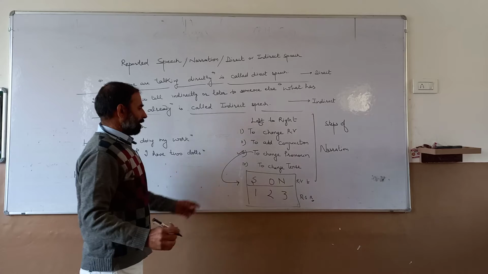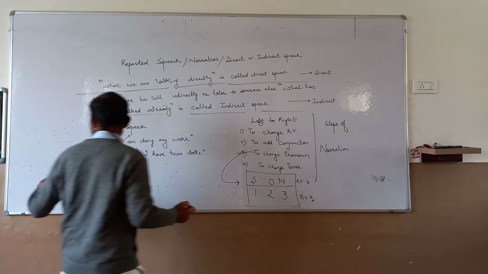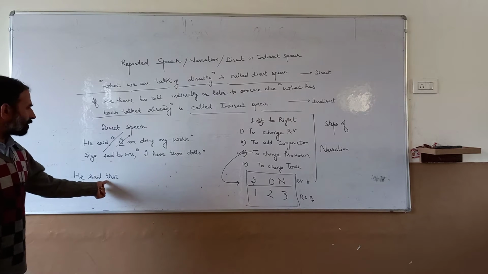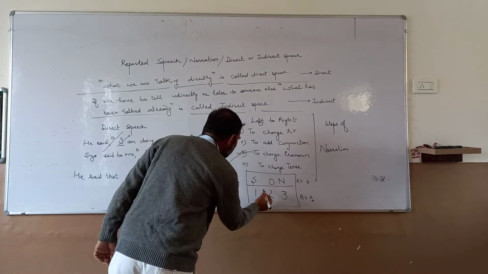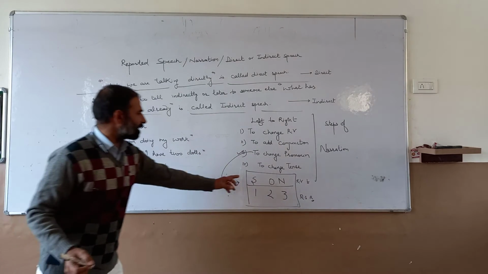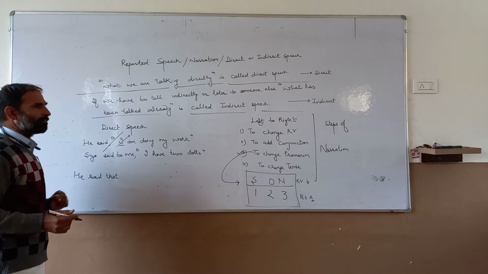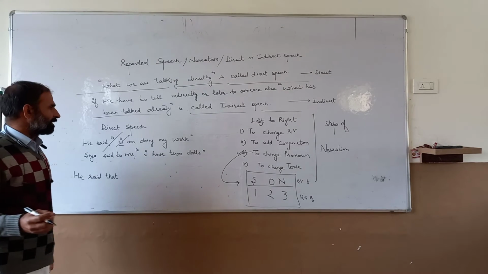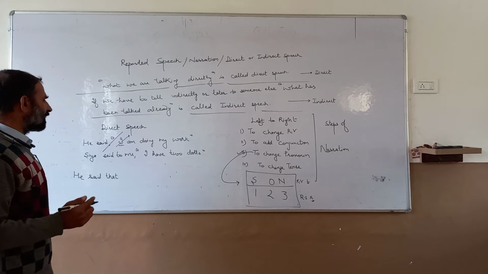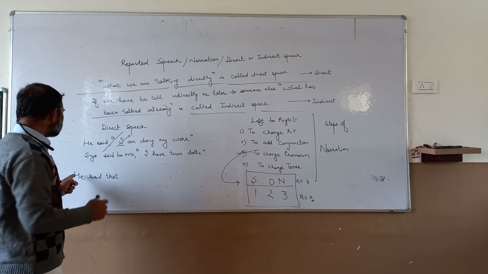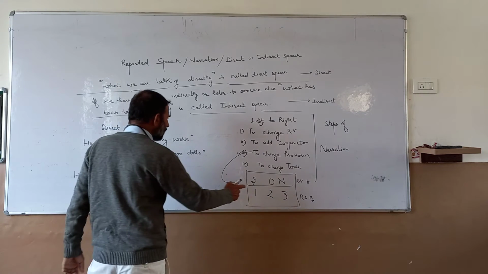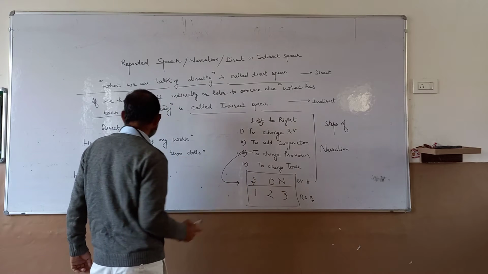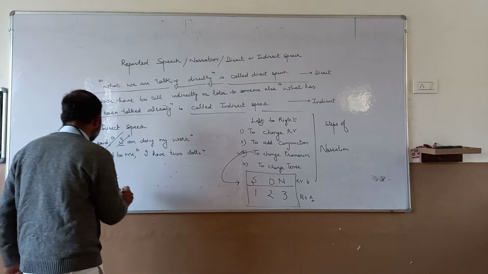Here the object is not given. If first person is given, then it changes according to the subject of the reporting verb. Here I is given. I, my, me, we, our, us are considered first person. That's why we put that first person by changing to the subject. The subject is he, so he.